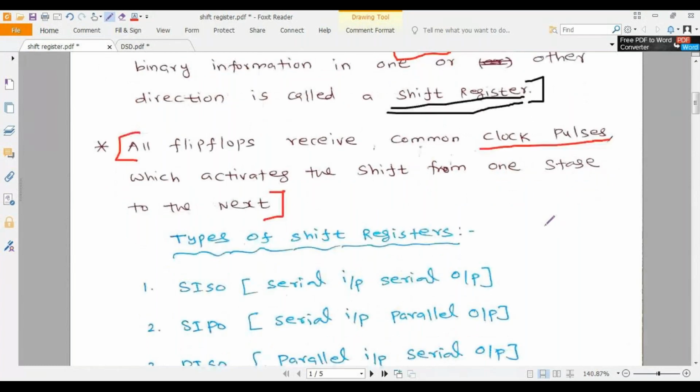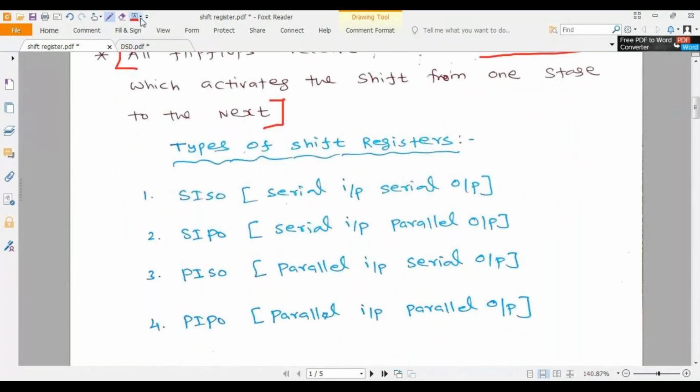Fine. Next, we are going to see the types of shift registers. You have four different types of shift registers: serial input serial output, serial input parallel output, parallel input serial output, and parallel input parallel output. Please all of you note down in your notebook the types of shift registers.